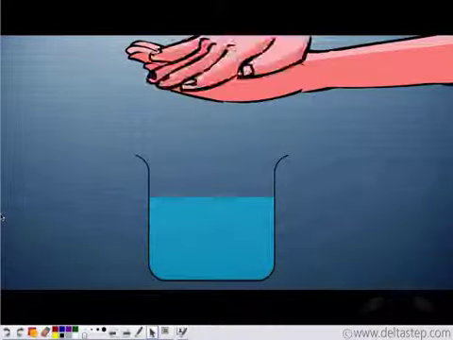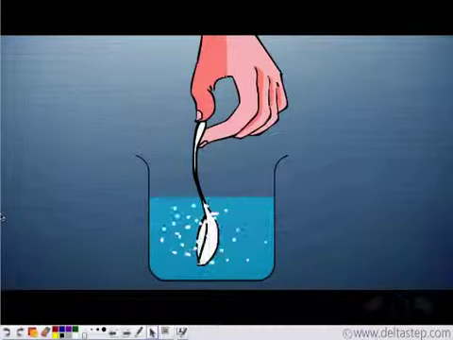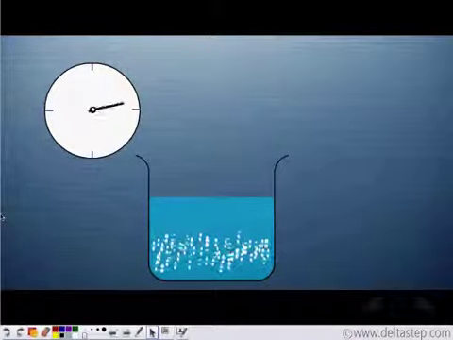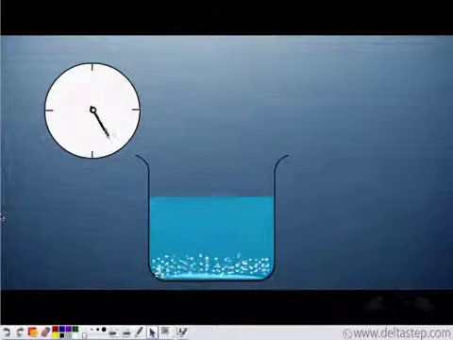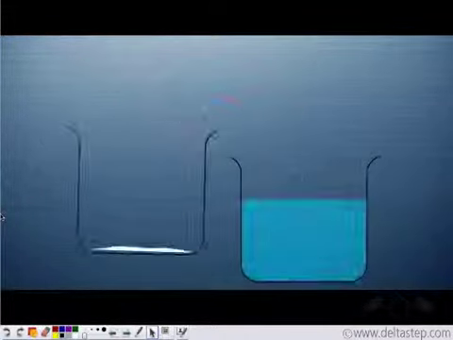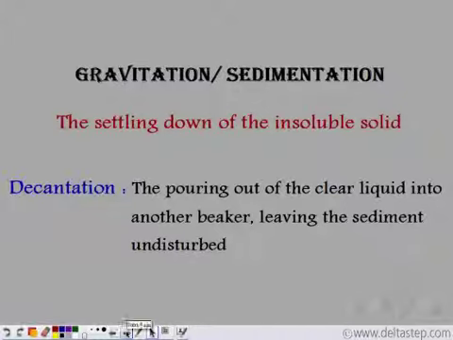Now you crush this chalk piece into powder and then add it into water. You dissolve it into water. If you leave it undisturbed, you will see that the chalk powder settles at the bottom after some time. And then you can pour the clear liquid into another beaker. So in this case, we have separated the chalk powder from water using a process known as gravitation or sedimentation.